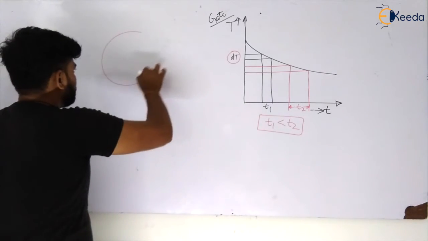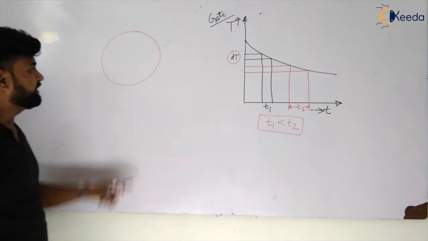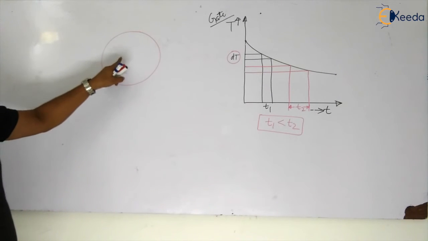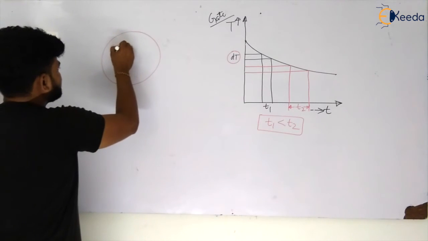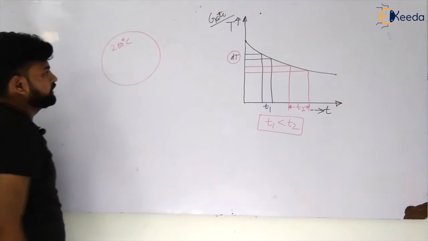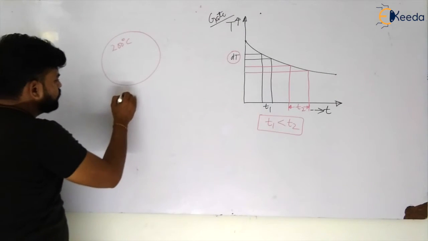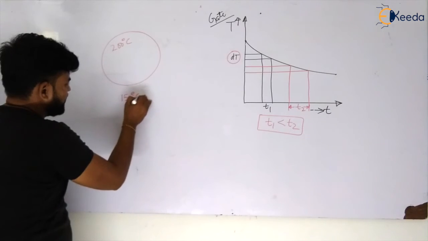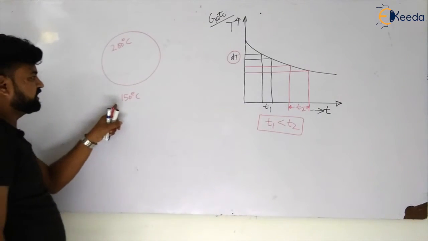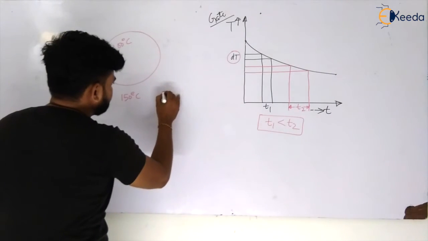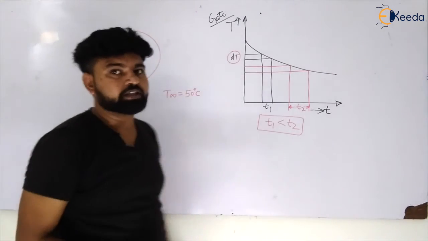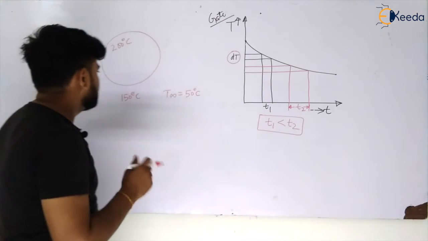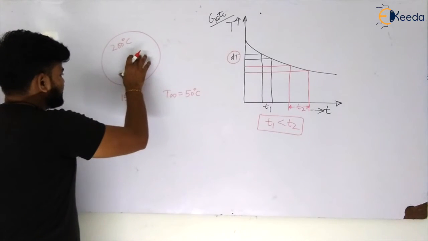If I have an object and it has some temperature, let us say 200 degrees Celsius, and I have to cool it up to 150 degrees Celsius, and the surrounding temperature, let us take, is 50 degrees Celsius. So in this case, what is the dt?